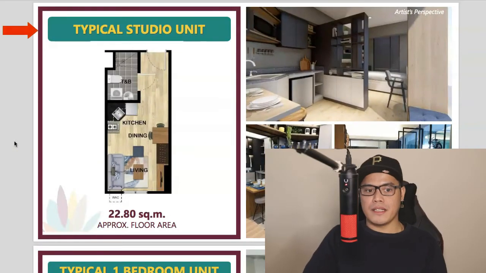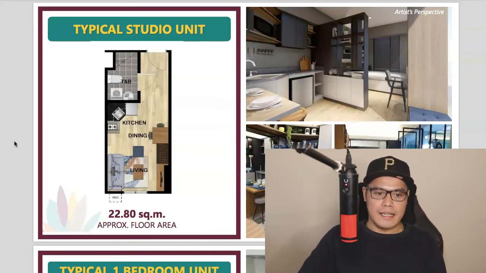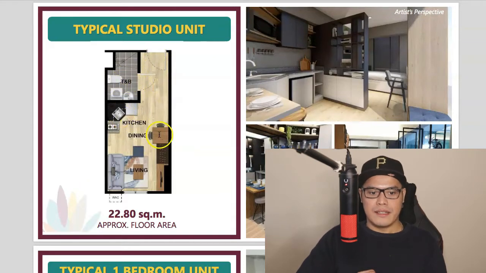So now let's talk about the typical studio unit. So as you can see, guys, this is the typical studio unit floor plan. And with the studio unit, this is at 22.8 square meters. And coming from the entrance from the main door, when you come into your unit, on your right side is the toilet and bath. You have the kitchen, the dining area, and then the living space, which has basically the bedroom, right?